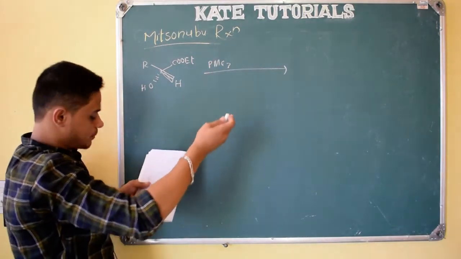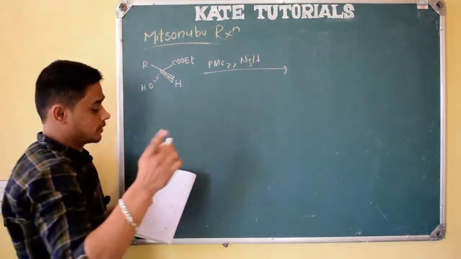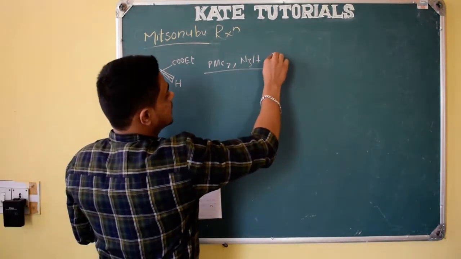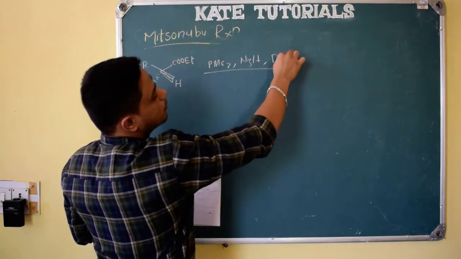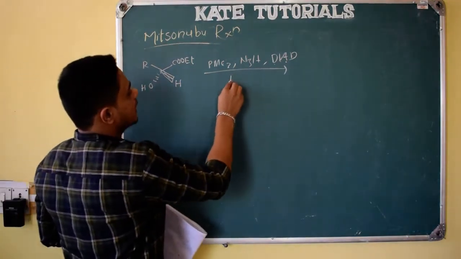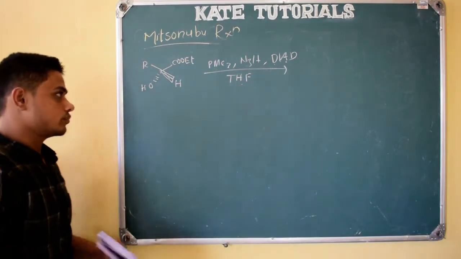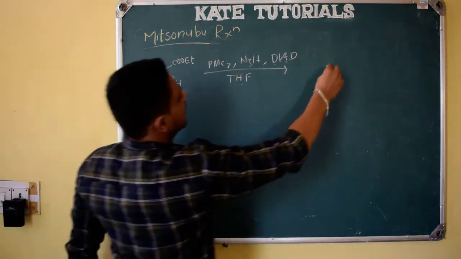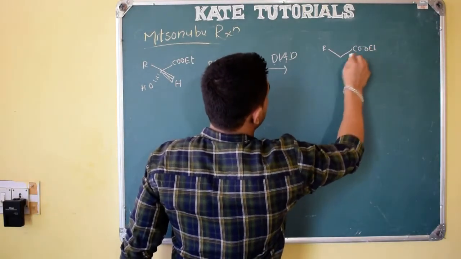Till now we used PPh3, but now PMe3, and HN3, the azide group, that also he has added. Instead of DEAD he is using DIAD, diisopropyl azodicarboxylate, right? And the solvent he has used is THF, tetrahydrofuran. So no change. What happens is just inversion in configuration, the other things remain as they are.